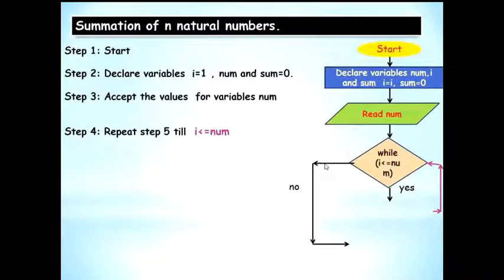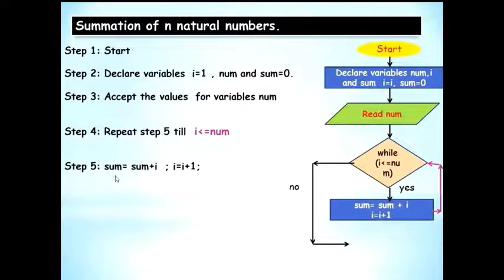And when the condition becomes false, you will be following the no flow line. So right now, when the condition is true, what are you going to do? You're going to do step 5. So that is written into the rectangle. So sum is equal to sum plus I, I is equal to I plus 1.